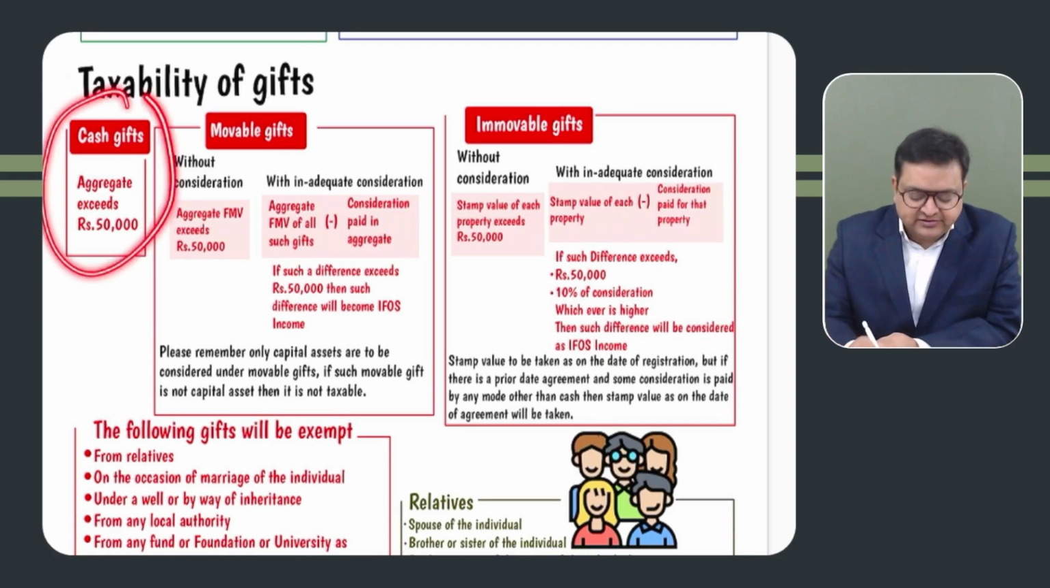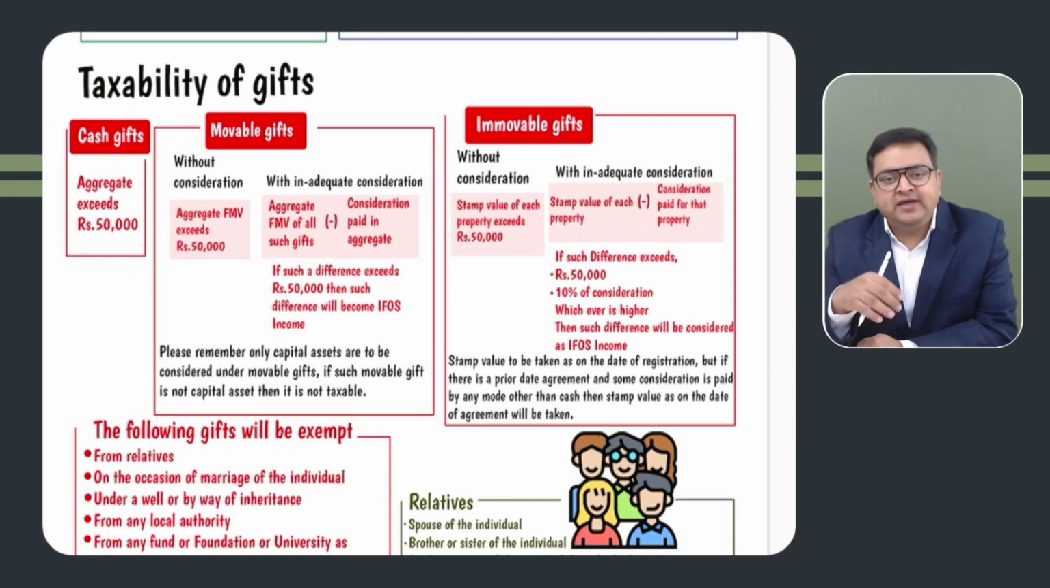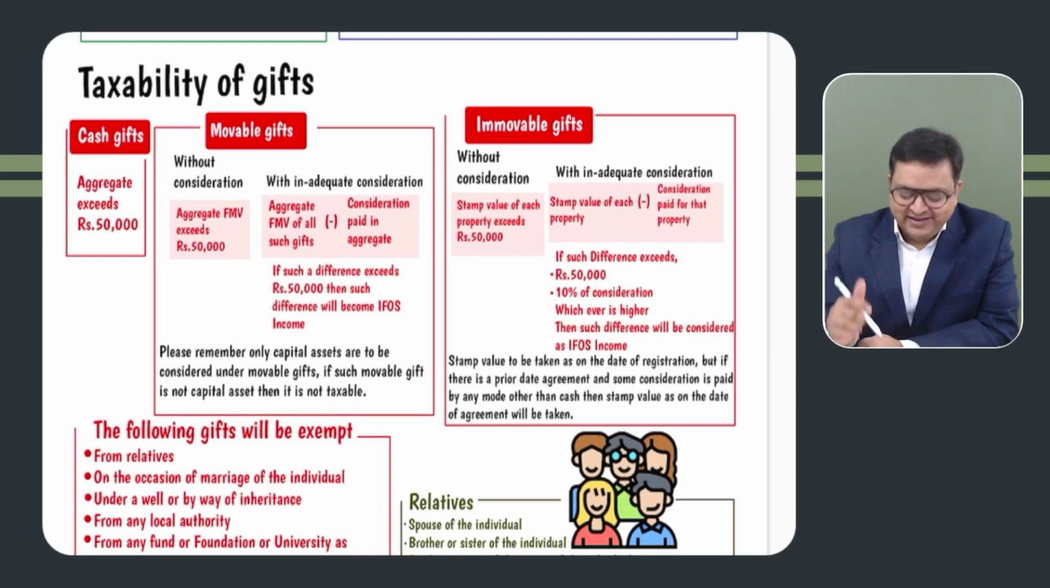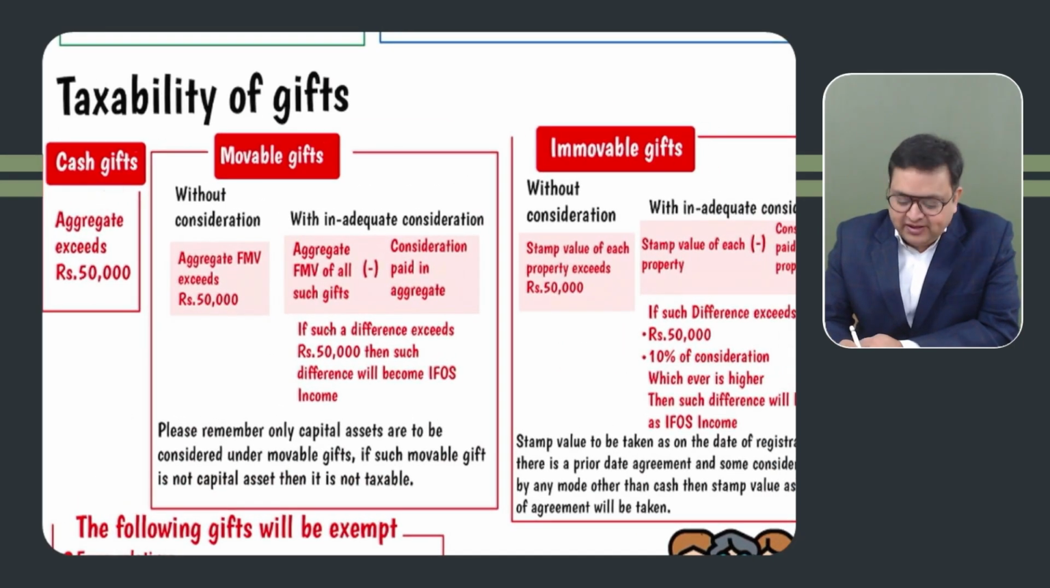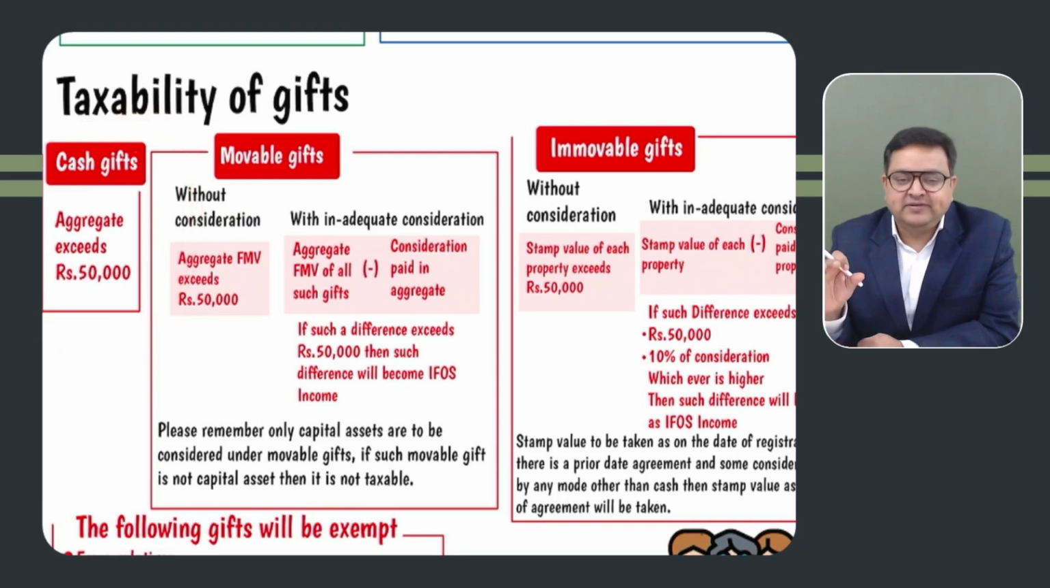So first, all the cash gifts which you have received. Whenever I am saying cash gift, it could be in the form of your bank, it could be in the form of cheque, it could be in the form of FD also. So if in your question you get that the assessee has received an FD as a gift, it is also a cash gift, I mean monetary gift. So all the monetary gifts which you receive, if the aggregate value of these gifts exceeds 50,000, please don't aggregate cash and movable together. Cash gifts should be kept separate, movable gifts should be kept separately.